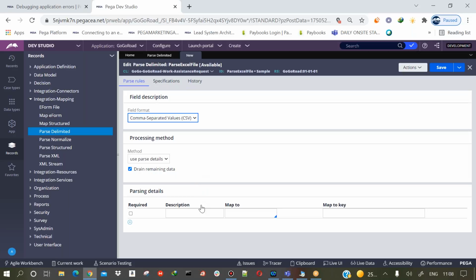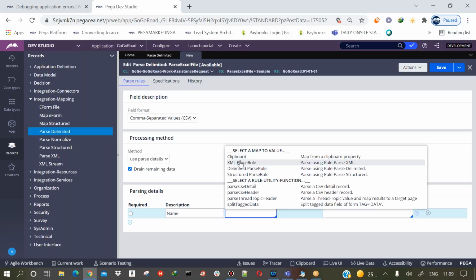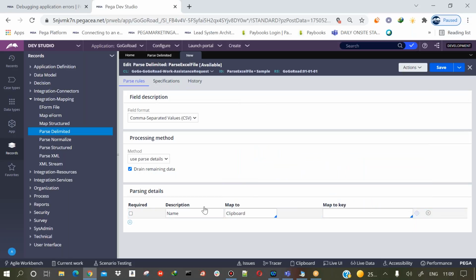Now here you need to map the properties and the values. So here you need to give the column name. For example, you are using a CSV file, right? Let us say that there are 3 columns. Now you will give the column name here. For example, the column is name. Then I will say map to clipboard. That means from the CSV we are mapping and storing it in the clipboard.